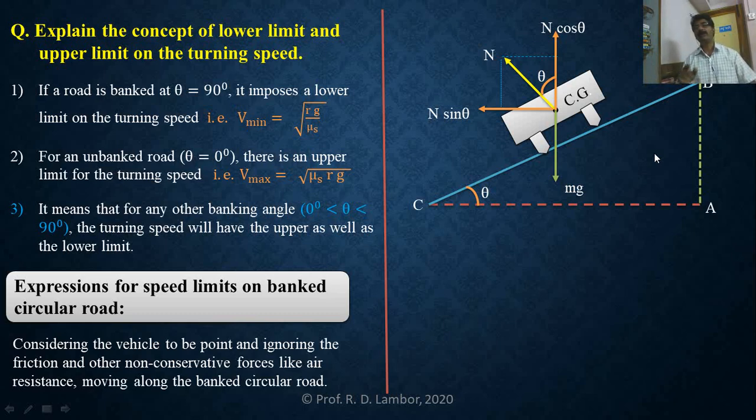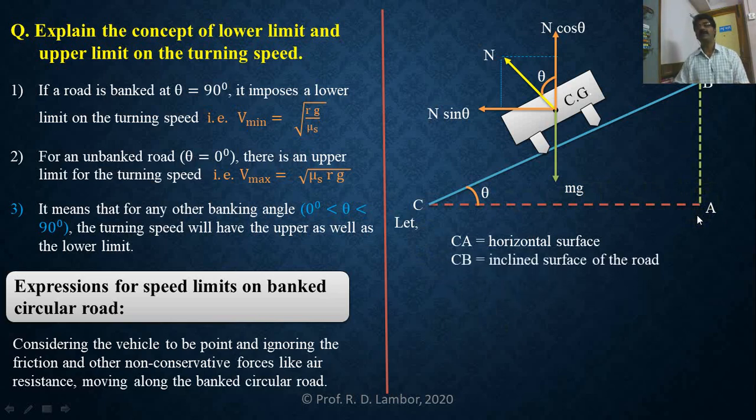So first of all, we try to find out which physical quantities are involved in this diagram. What is CA? Horizontal surface. What is CB? Inclined surface of the road. What is AB? Elevation of outer edge over the inner edge.